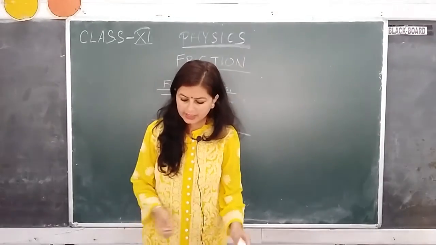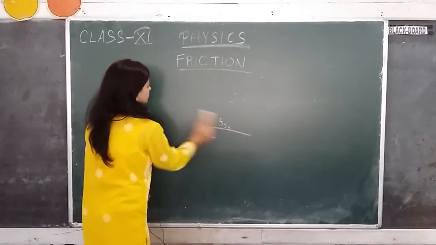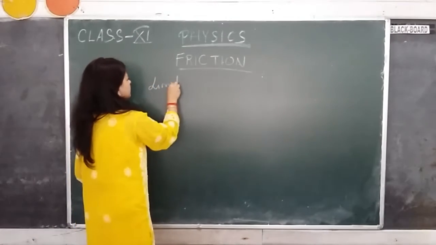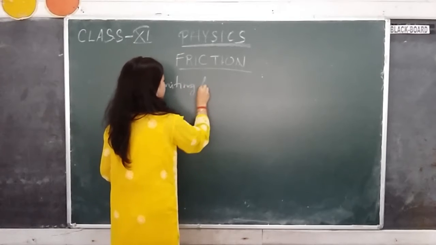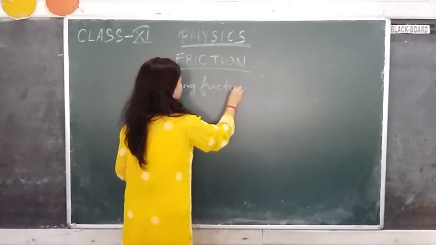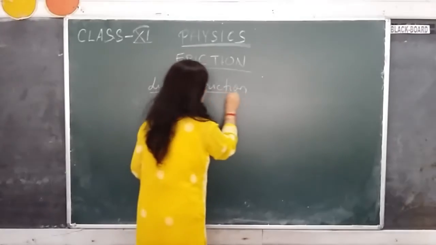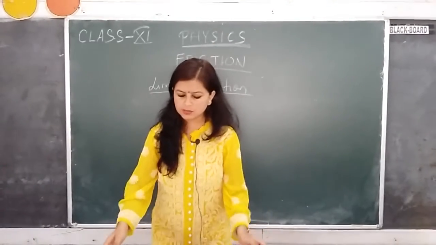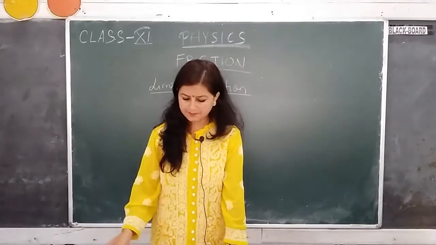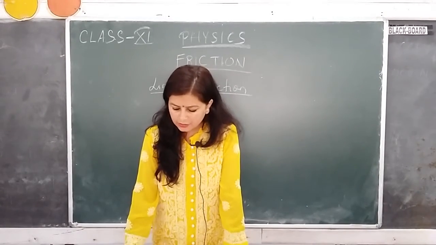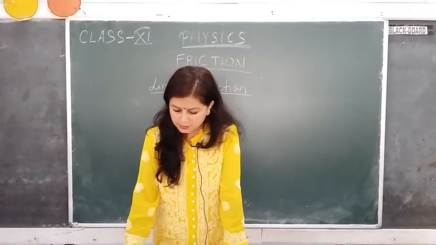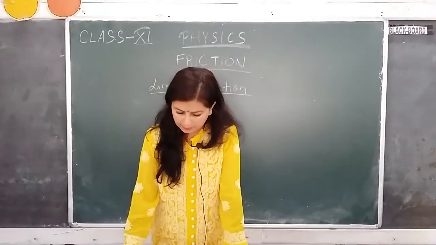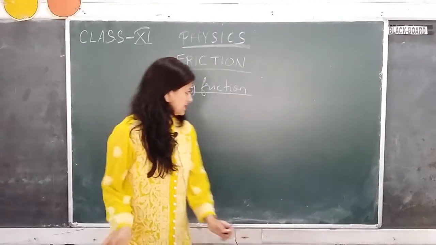Now coming to the next term, called limiting friction. This term is applied whenever there is a threshold, when the body is on the verge of moving. Limiting friction is the maximum value of the frictional force which comes into play when a body just begins to slide over the surface of another body.